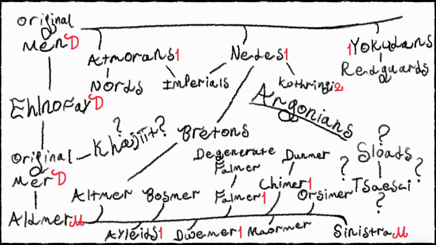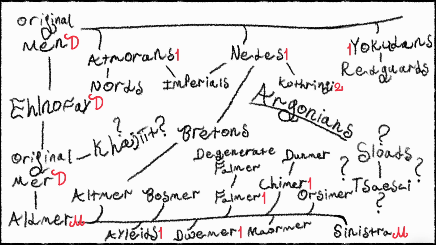Second era, far less extinctions, just the Kothringi seem to have disappeared around this time, but that's more the case just because, well, they hadn't thought of the Kothringi when they made the first five games, and then they made Elder Scrolls Online, and now there's the Kothringi. So, yeah, take it as you will. It seems like they just kind of disappeared around that time. Maybe there weren't that many of them to begin with.